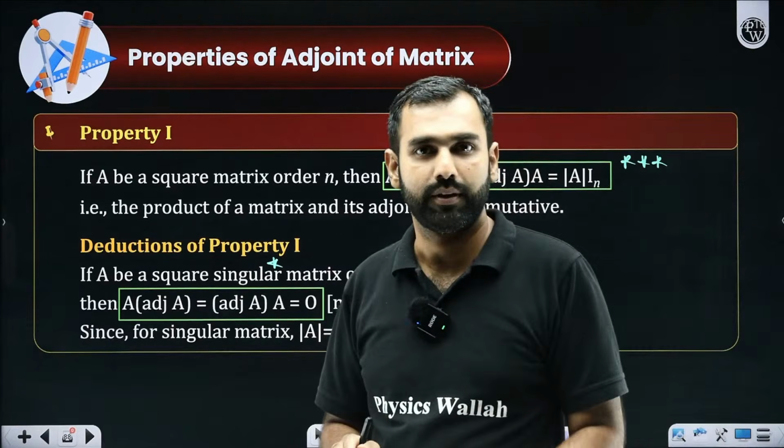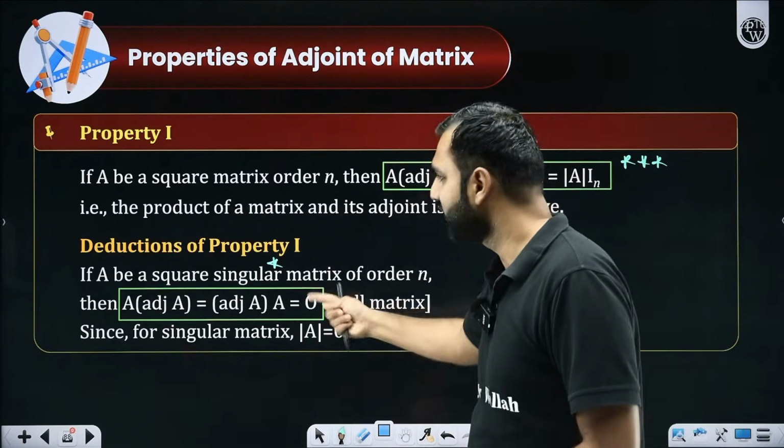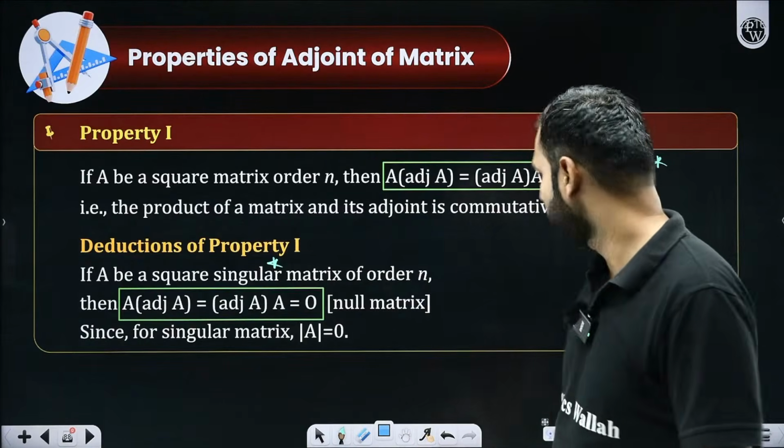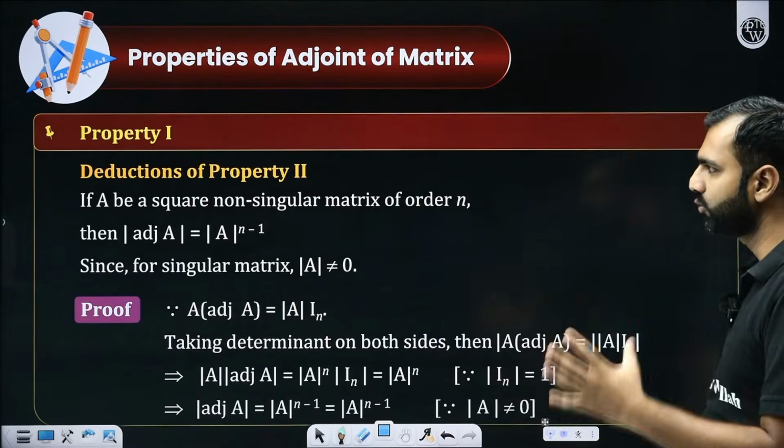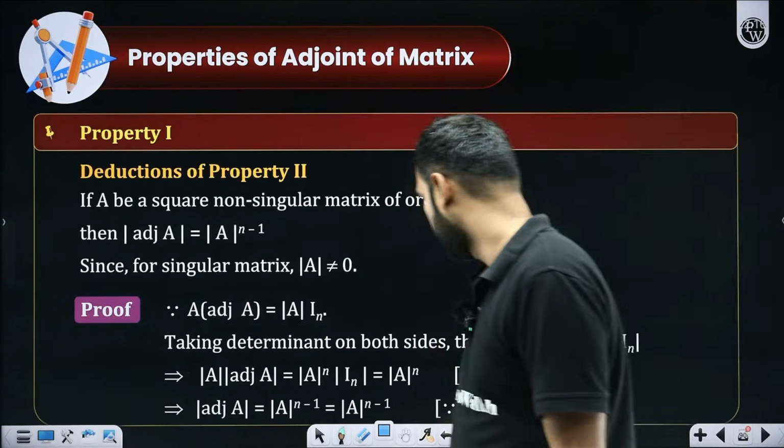Tell me in the comment box, have you all been able to understand these two properties? Can I move ahead from here? Yes or no? Then the next part. If you have gotten this part, let's move towards the next property.